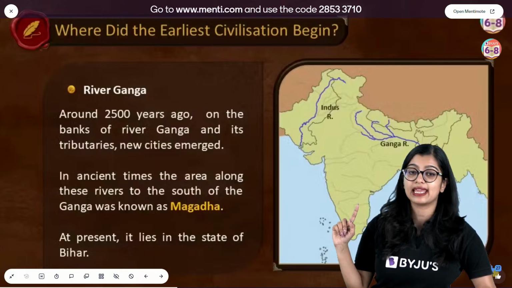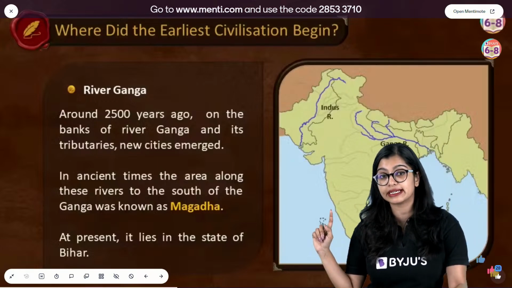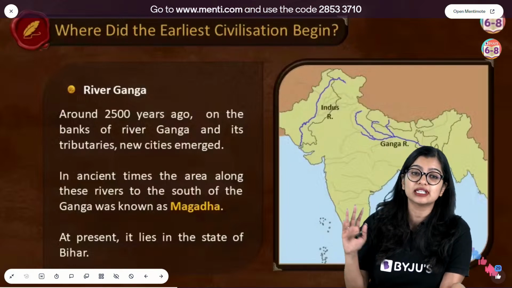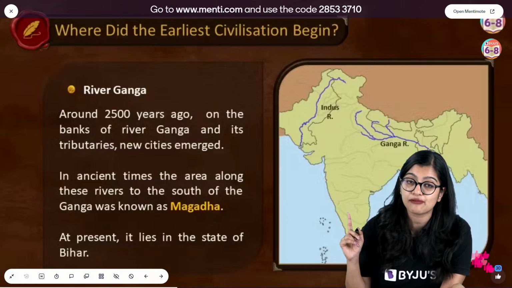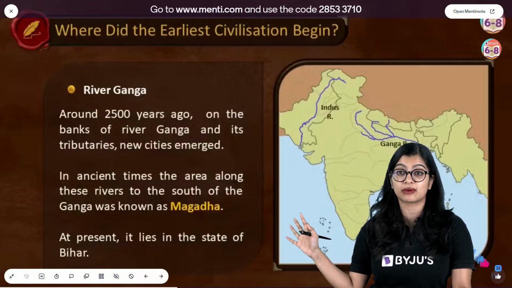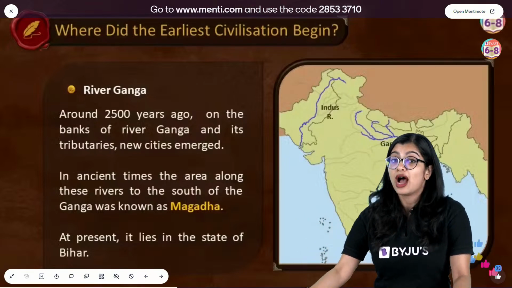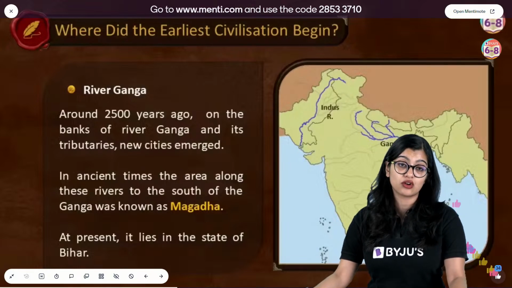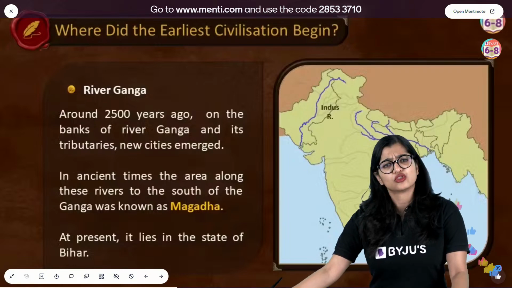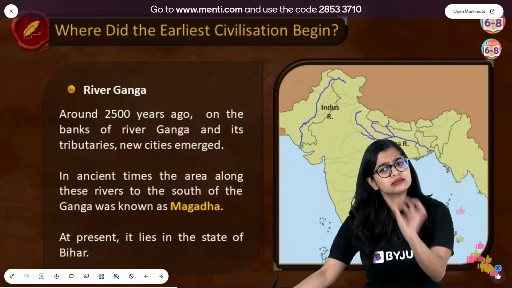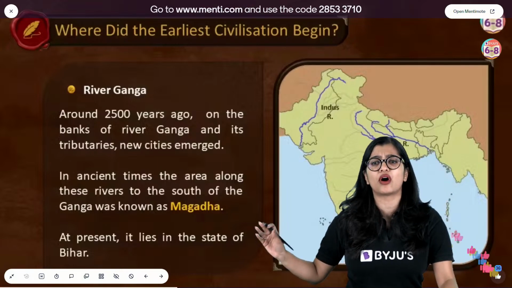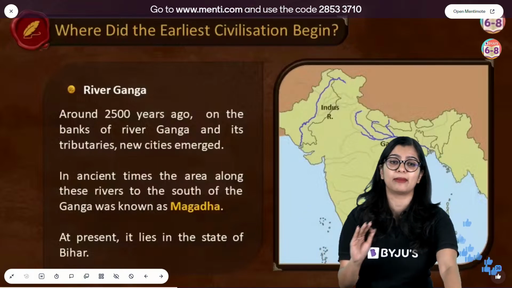Now I am not saying that you will all have to remember this at the moment, because I know you have vacations. But put a star mark, because when you are studying for unit test 1 or for midterms, they will ask you this question, and at that time you should not be like, Aishwarya ma'am told me in class, but I did not do it at that point and now I regret it. No, it should not be like that. So put a star mark in your textbook saying important, that's all. It's okay if you got it wrong also, not a problem. Just put a star mark there.